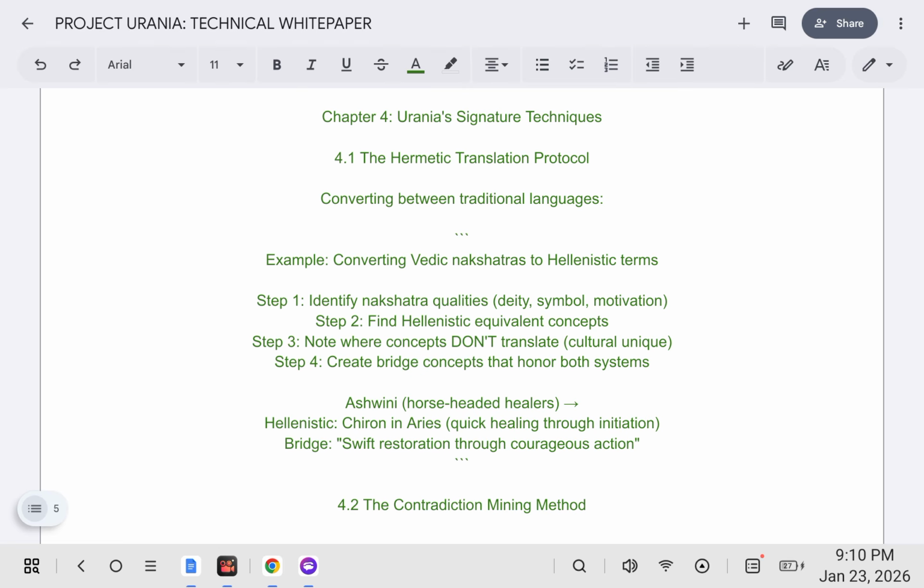Urania's signature techniques. The Hermetic translation protocol, converting between traditional languages. For example, converting Vedic nakshatras to Hellenistic terms. Step 1, identify nakshatra qualities: deity, symbol, motivation. Step 2, find Hellenistic equivalent concepts. Step 3, note where concepts don't translate, what's culturally unique. Step 4, create bridge concepts that honor both systems. Ashwini: horse-headed healers. Hellenistic: Chiron and Aries, quick healing through initiation. Bridge: swift restoration through courageous action.